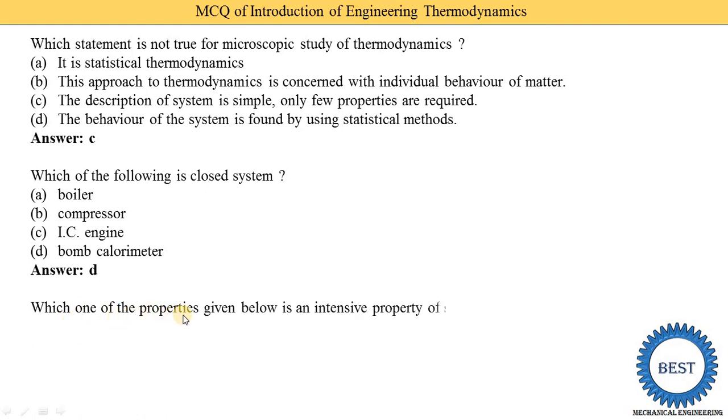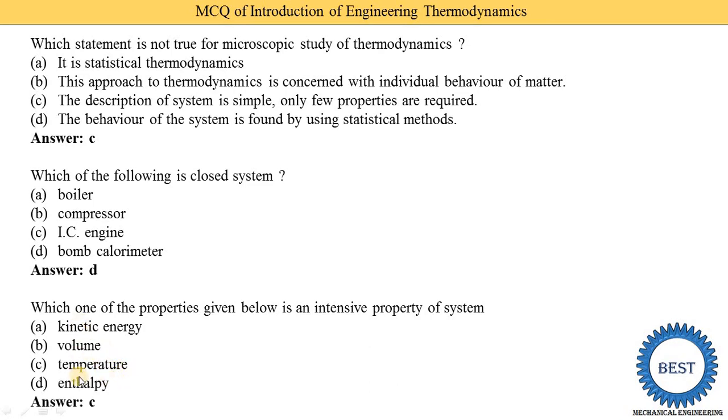Which one of the properties given below is an intensive property of a system? Intensive and extensive are two types of properties. Intensive starts with I, so from this I remember another word: independent of the mass of the system, meaning it does not depend on the mass. The examples given are kinetic energy, volume, temperature, and enthalpy. So option C is the correct answer. Temperature does not depend on the mass.